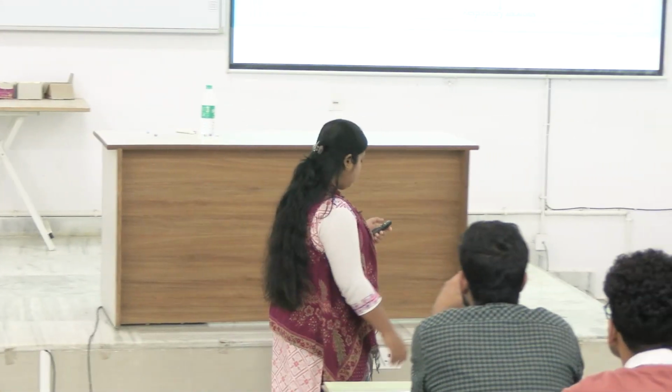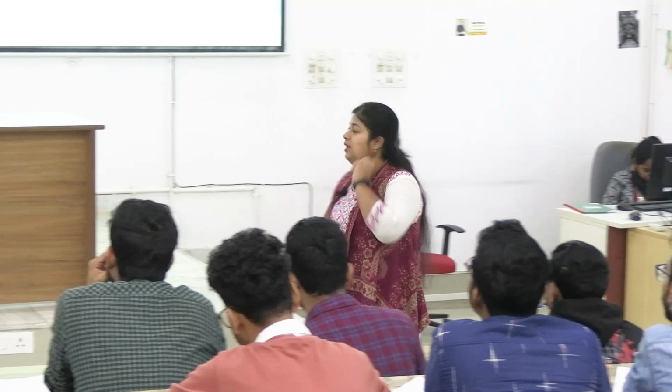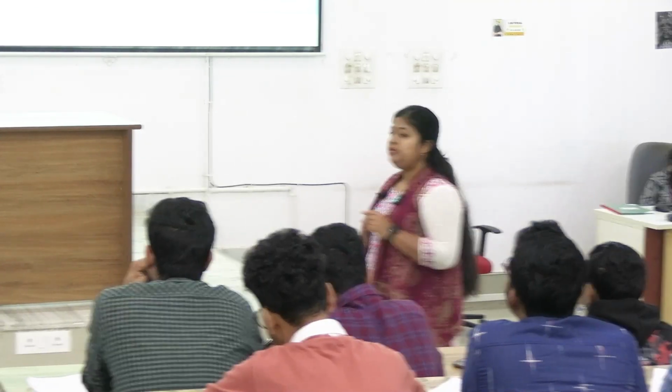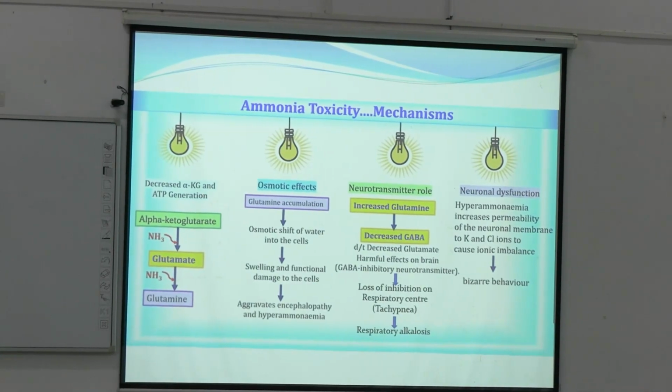And for a quick recap, why is ammonia toxic? Ammonia toxicity mechanism. There are 4 mechanisms. First of all, decreased alpha ketoglutarate leads to depression of TCA cycle, and less ATP will be generated, and that will lead to overall less energy production. So alpha ketoglutarate with excess ammonia will bind and form glutamate, and glutamate will again bind with ammonia and form glutamine. Right? So consumption of alpha ketoglutarate.